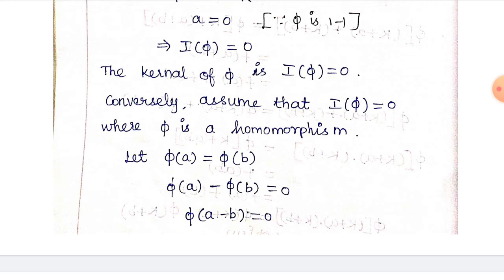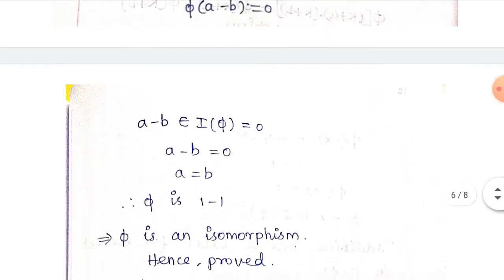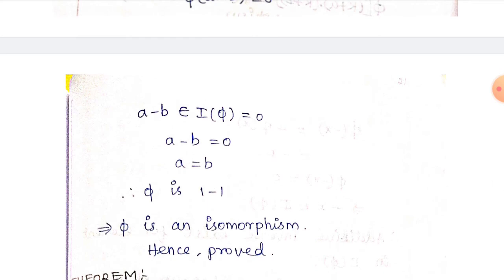Sorry, we have to show that phi is an isomorphism. Here in the statement itself they have mentioned phi is a homomorphism. So phi of A is equal to phi of B. Phi of A on the right hand side, and phi of B we move to the left hand side, which means phi of A minus phi of B is equal to 0. So phi of A minus B is equal to 0. Phi of that element is 0, which means it is in the kernel.